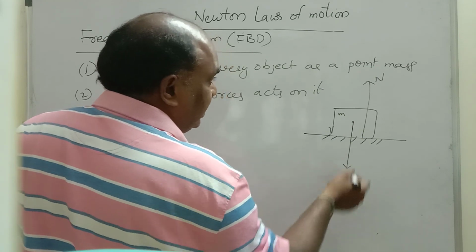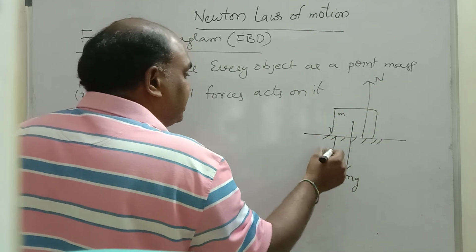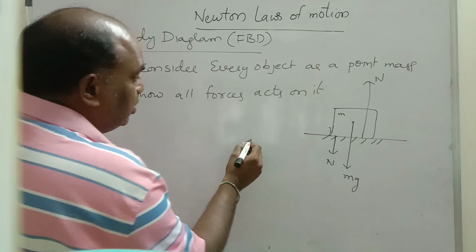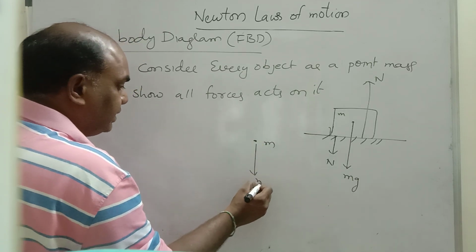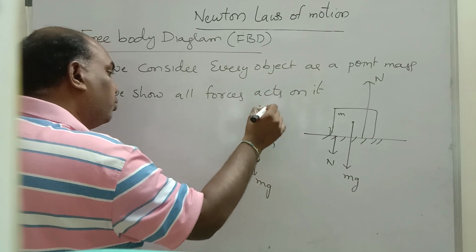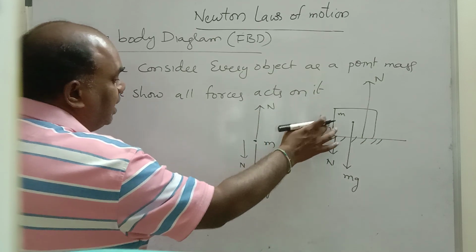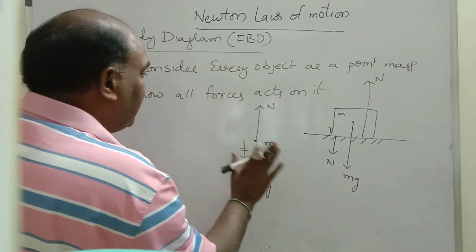And this is the normal applied by the earth on the mass. Similarly, this is the normal applied by the mass on the earth. These are all forces. Simply we can show like this: point mass m, mg downwards and normal upwards, and one more normal, the normal applied by the mass on the earth. This you need not show, but I am explaining the free body diagram like this.